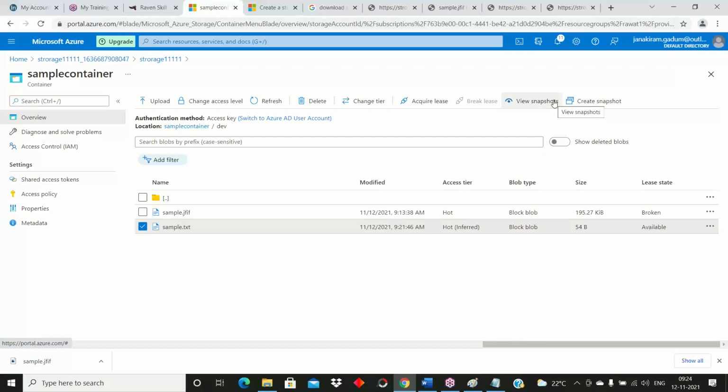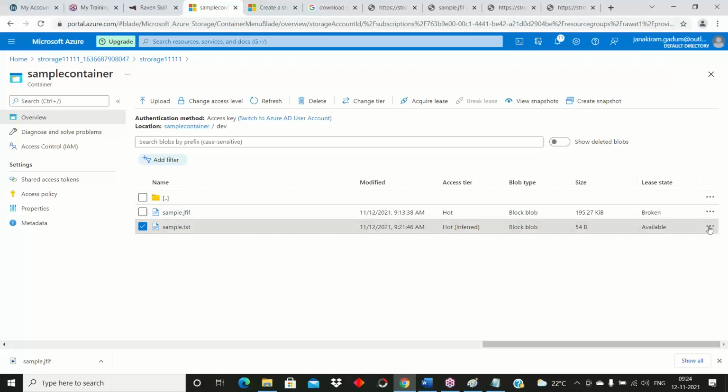If you have one file and you need to change that file, this snapshot will help to maintain old data and new data also. Whatever you modify in a new file, you can see both old data and new data. This is create snapshot.